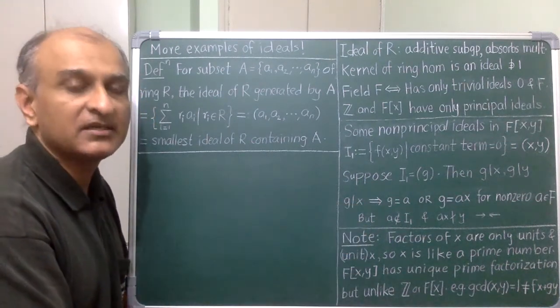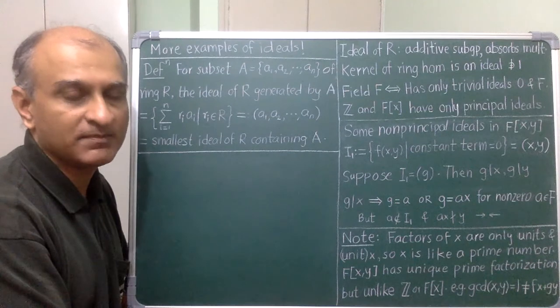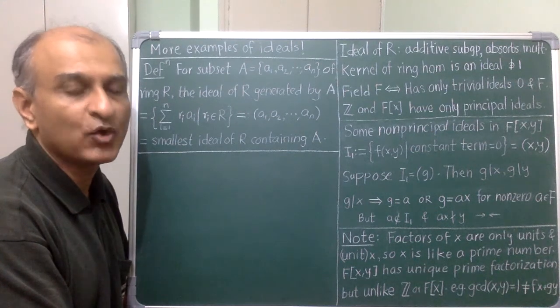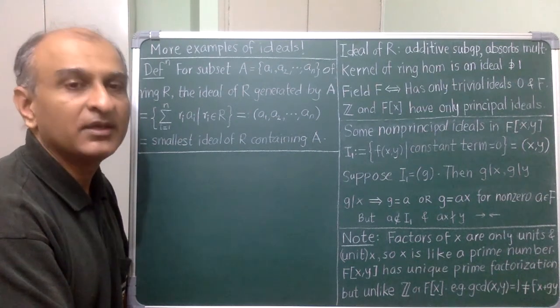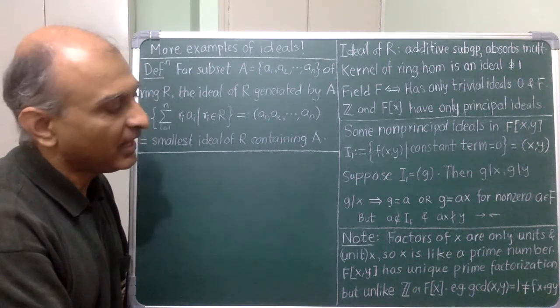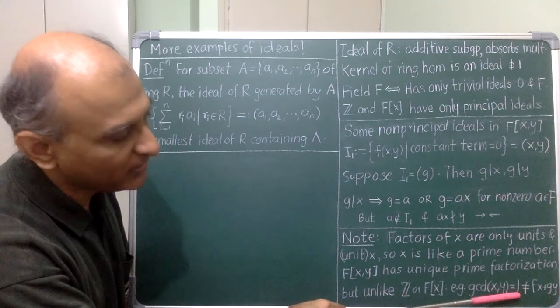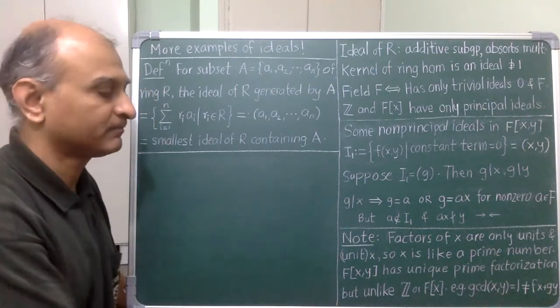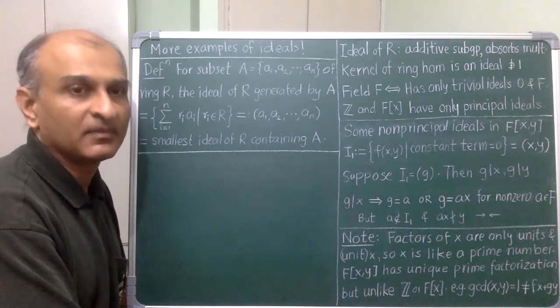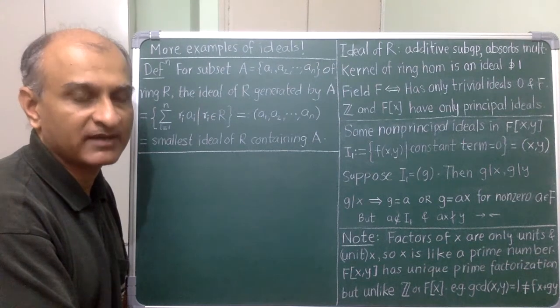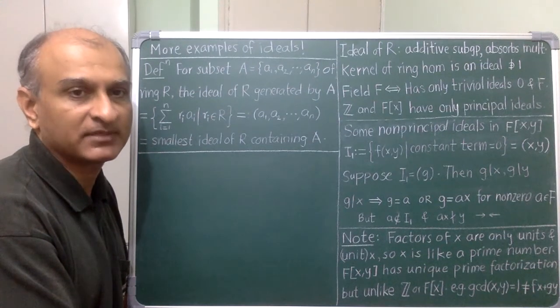Now, this ring does have unique factorization into primes, but the proof cannot work like homework 0. For one, you do not have long division, and also note that the GCD of x and y is 1, but 1 is not their linear combination. So this ring is harder. We will see how to prove the unique factorization in the next chapter.